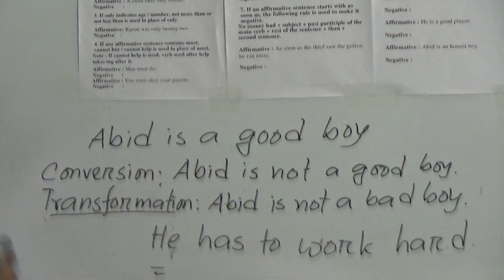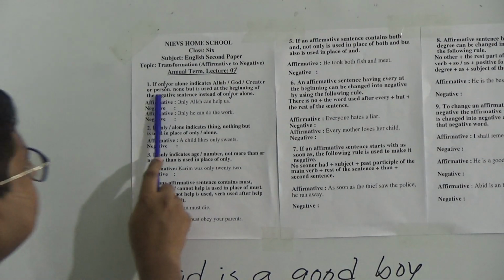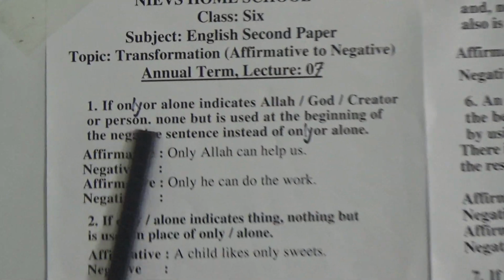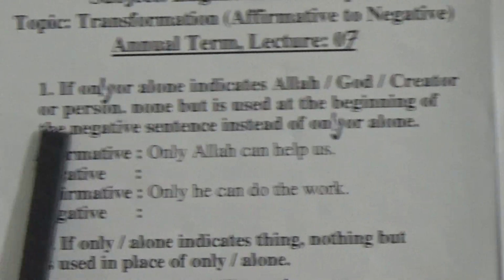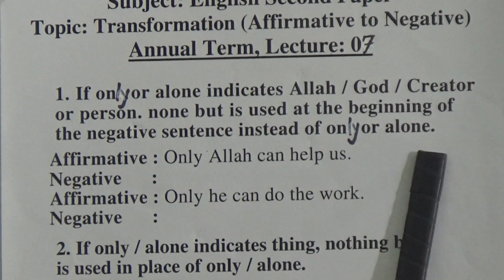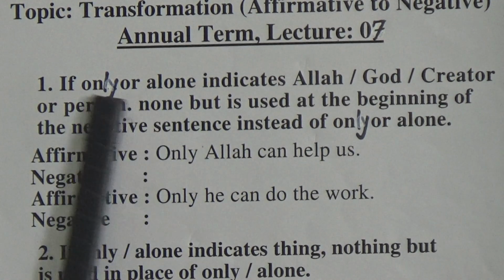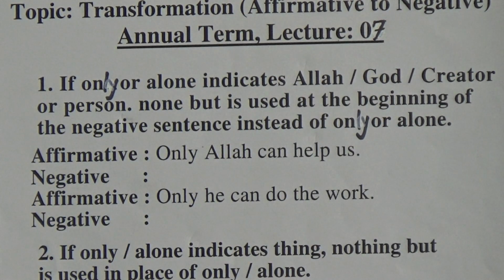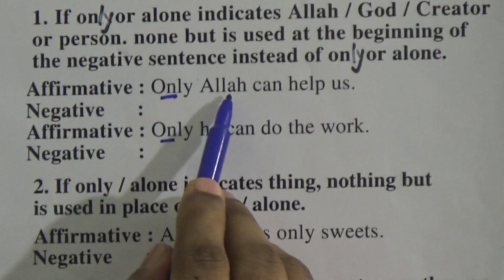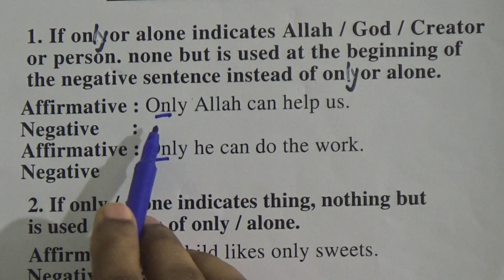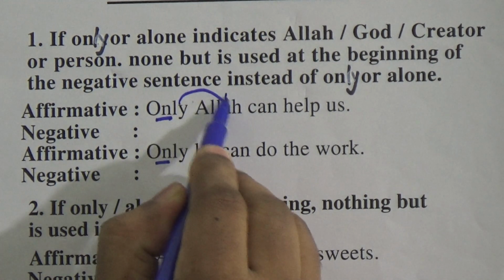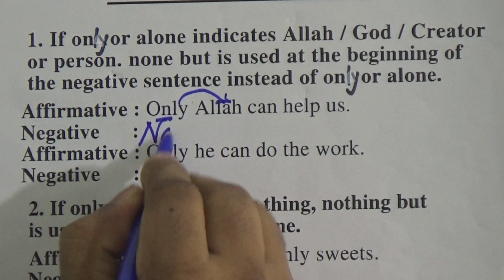Okay, let's do it. Rule number 1. If only or alone indicates Allah, God, creator or person, none but is used at the beginning of the negative sentence instead of only or alone. So if only alone indicates Allah, God, creator or person, in place of only we will write none but. So only here indicates Allah. Okay, so we will write here instead of only none but.